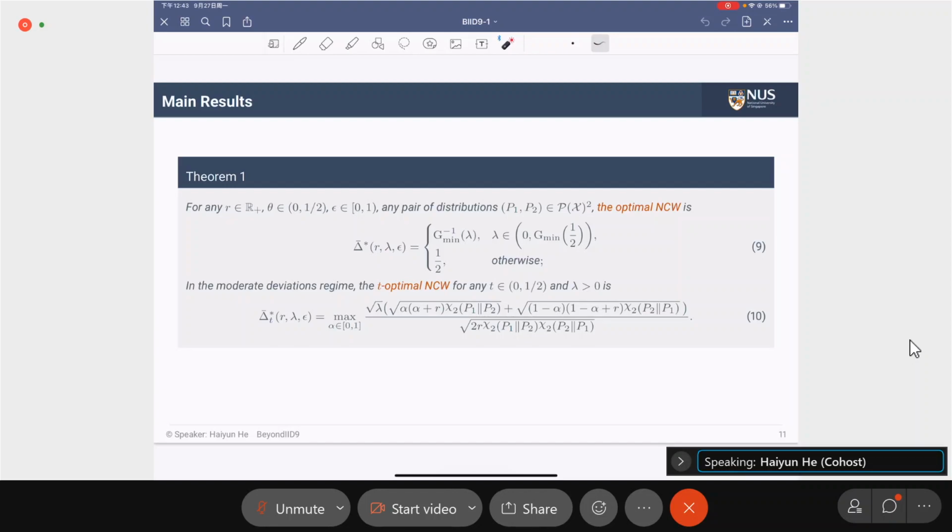In the moderate deviations regime, for any lambda greater than 0, delta bar star is given by this expression, which is dependent on the chi-square distance between P1 and P2, and also dependent on the error decaying rate lambda and the length ratio R. Later, we'll explain how this delta bar star depends on different parameters. So in this result, we can see that delta bar star is independent of epsilon, that is the upper bound for the erasure probability. So strong converses hold for these results.